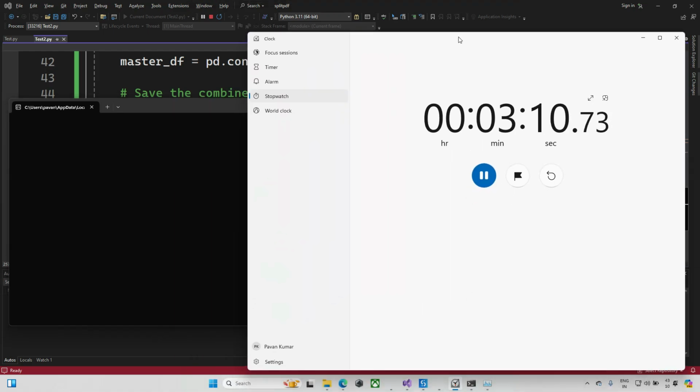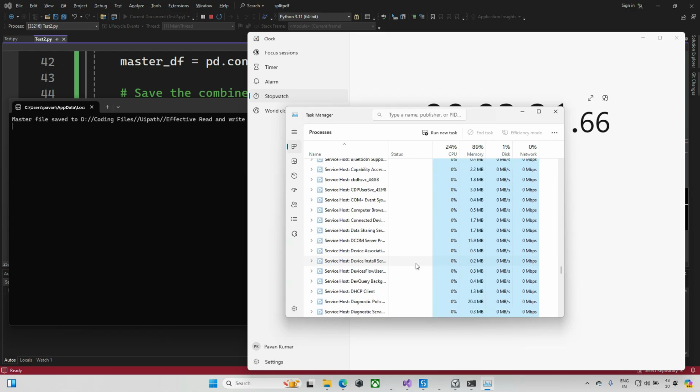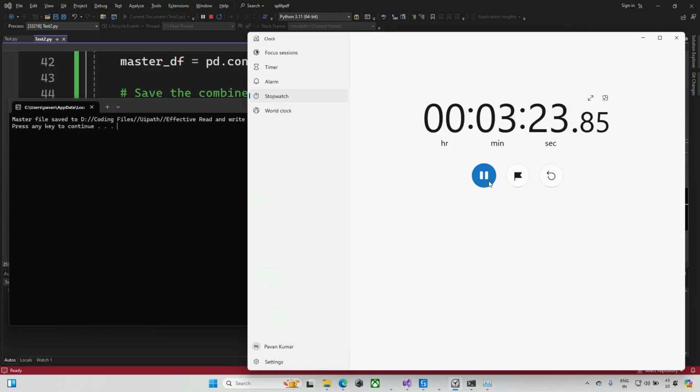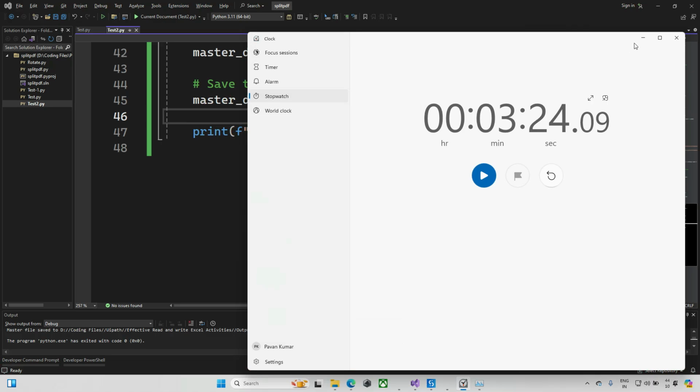how our machine is occupied. My machine is occupied with a lot of things, and we can check this, around 90% is occupied here, and a lot of stuff is going on in the back end. Okay, now it ran around 3 minutes 20 seconds. Roughly, you can take it as 3 minutes 25 seconds. Okay, now the automation has been completed.